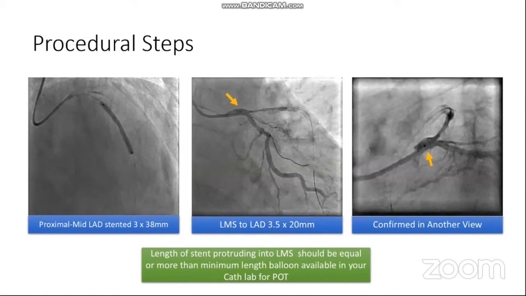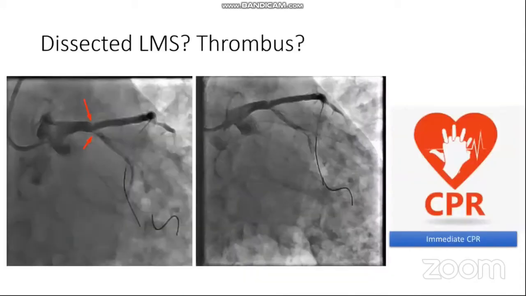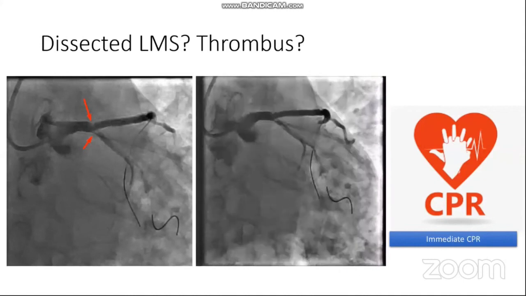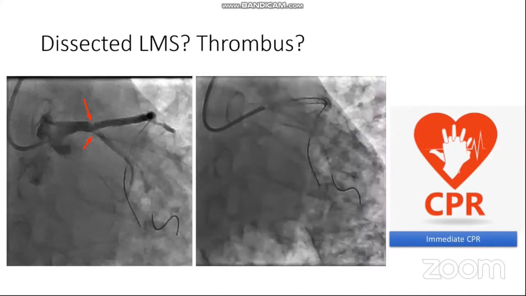It is also worth mentioning here that the length of stent protruding into left main should be equal to or more than the minimum length balloon available in your cath lab, so that an optimum POT can be performed. After deployment of this stent, there was slow flow in both arteries, resulting in hemodynamic collapse.